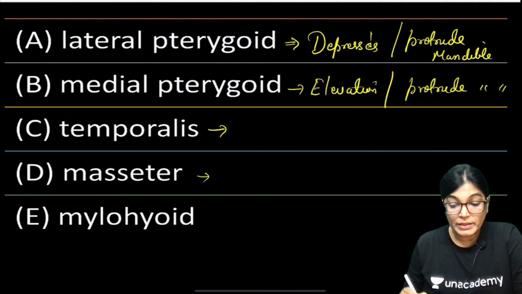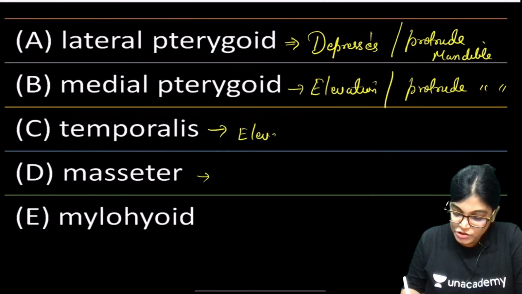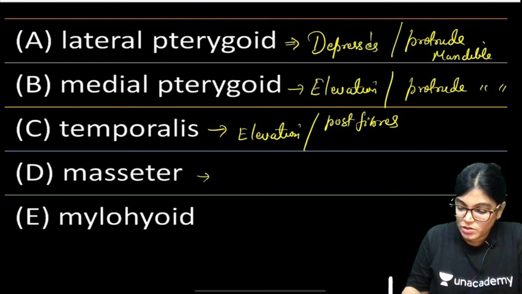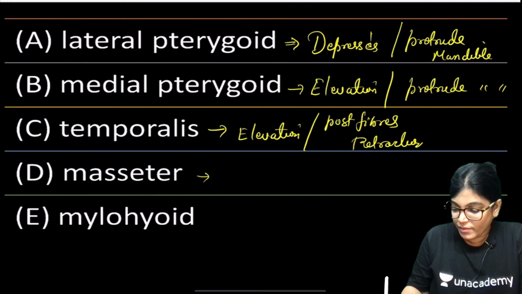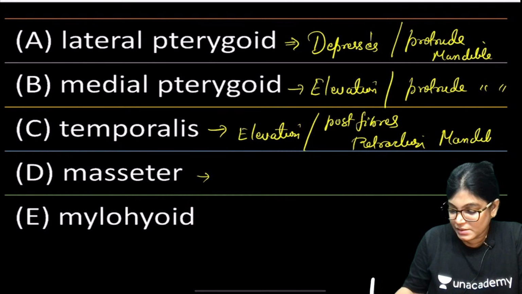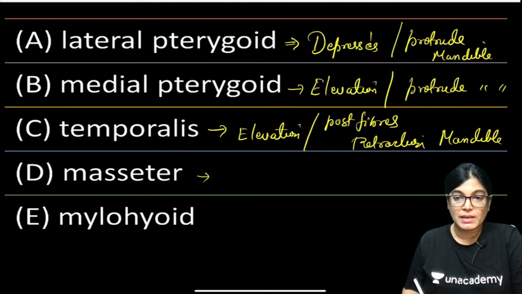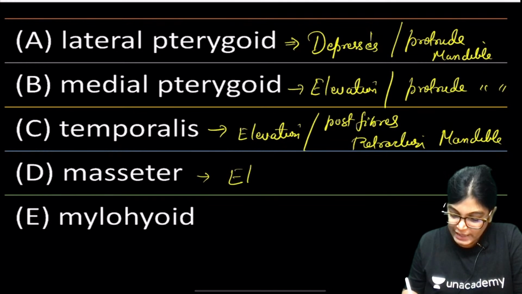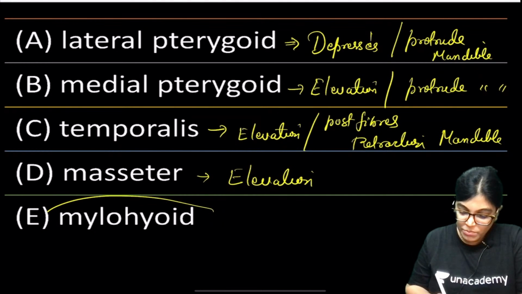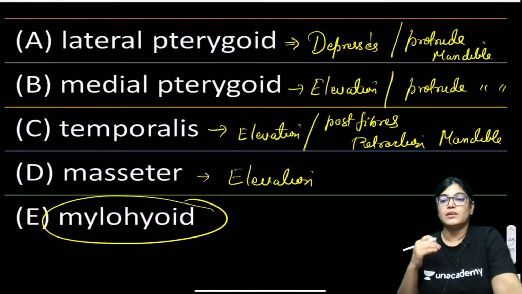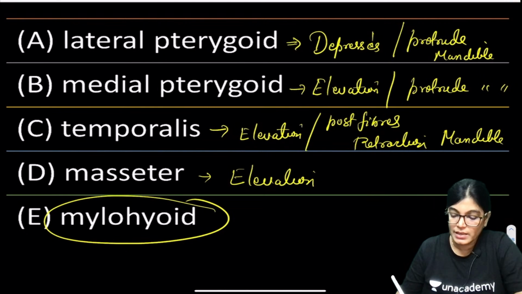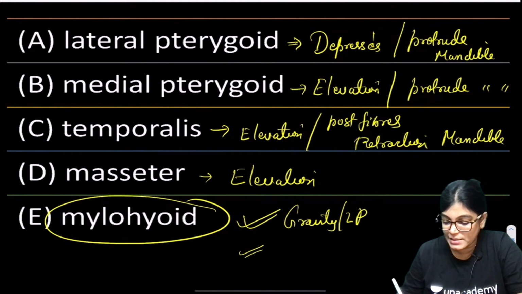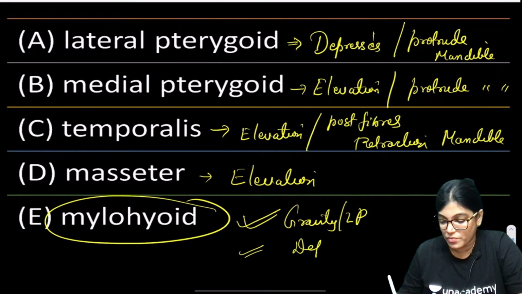The temporalis muscle also causes elevation, but the posterior fibers of the temporalis also cause retraction of the mandible. The masseter muscle also causes elevation of the mandible. As I told you, mylohyoid is a suprahyoid muscle. It also acts along with gravity and the lateral pterygoid muscle, and it is involved in the depression of the mandible.